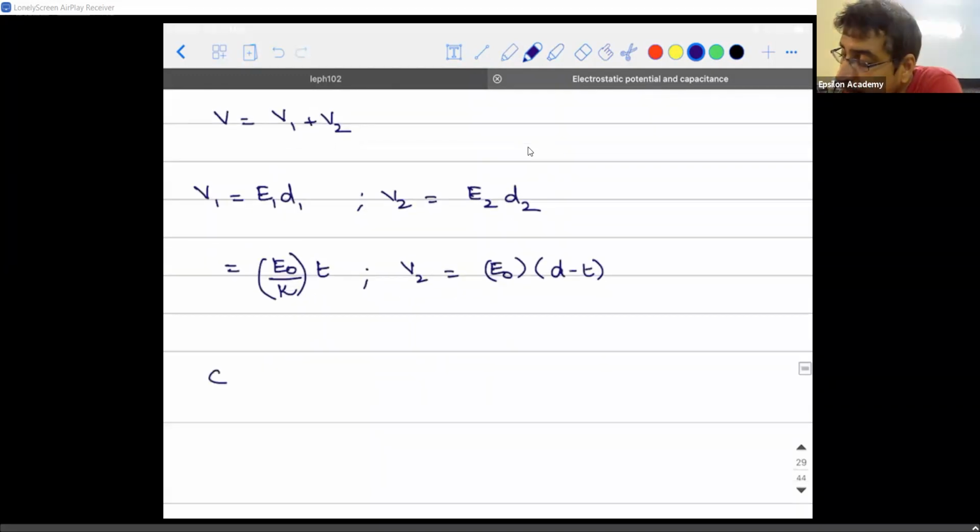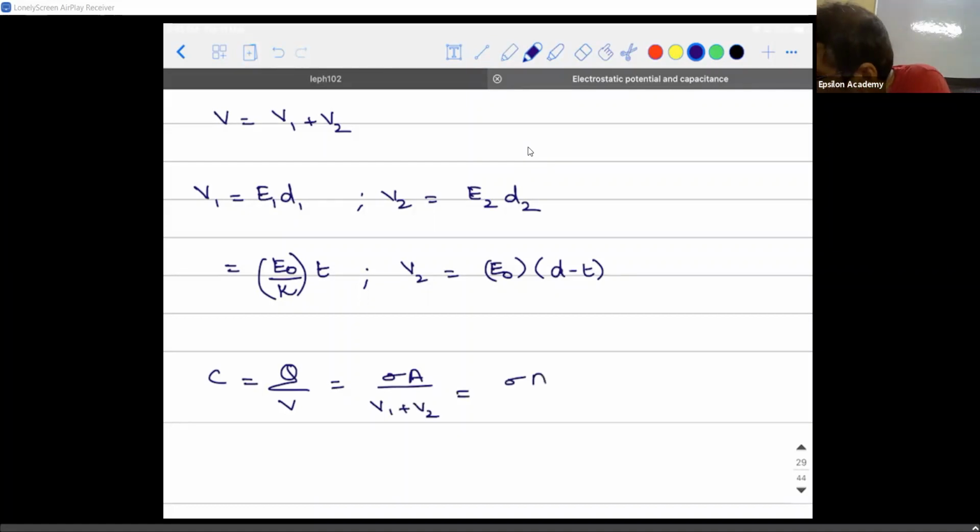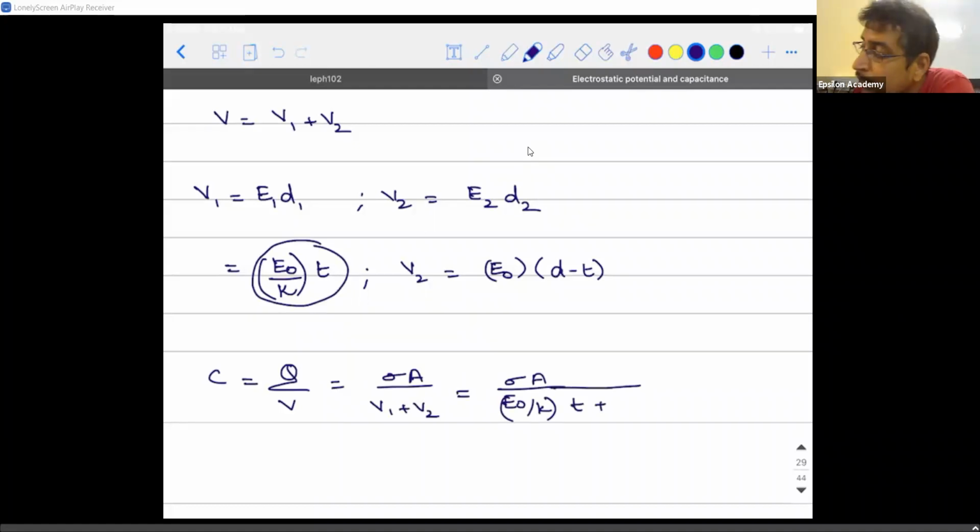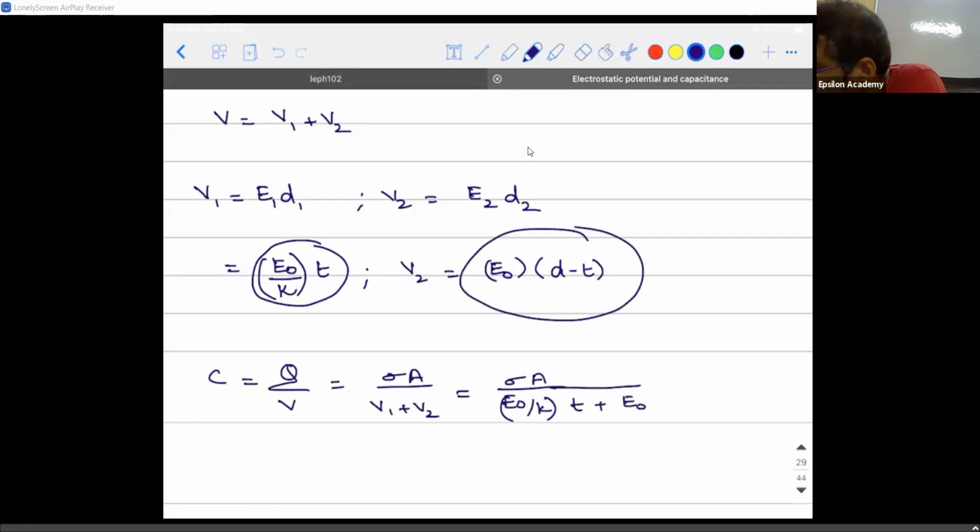So I gave you an alternative formula for capacitance. Check and tell me what is the alternate formula. Is it not sigma into A divided by, in the place of V I can write it as V1 plus V2. See, I'll write it in this way for you to understand better. Is it not Q divided by V? Q is sigma into A divided by V, which is nothing but V1 plus V2. That is nothing but sigma into A divided by E naught divided by kappa into T plus E naught into D minus T.